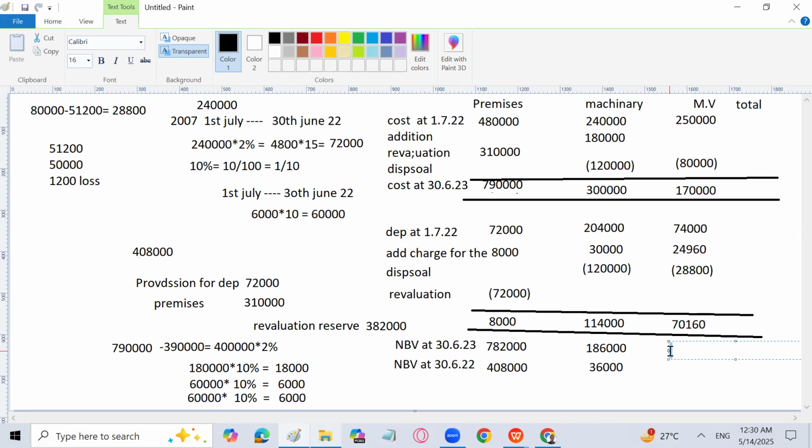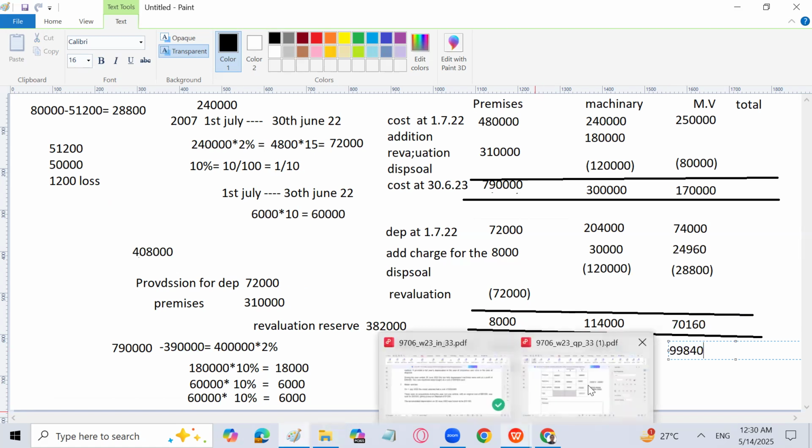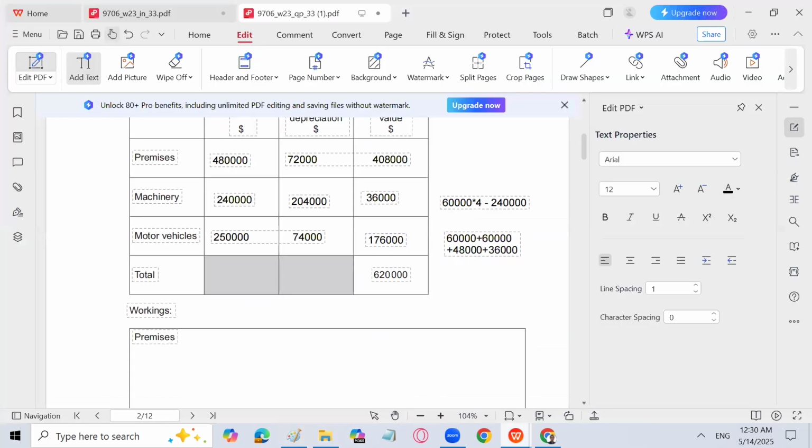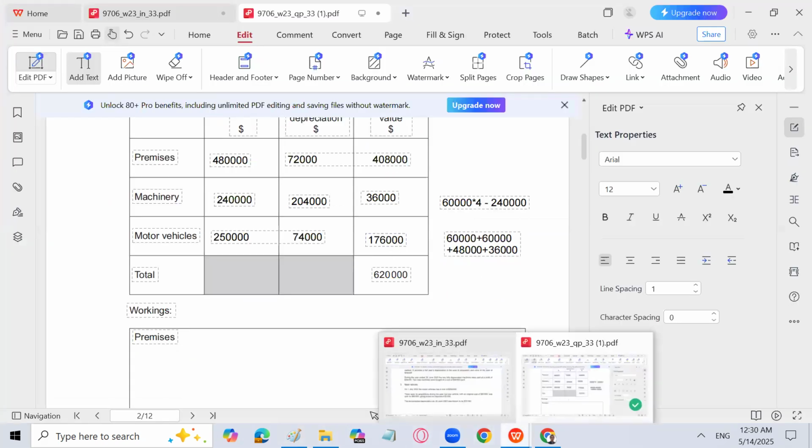Let me go for the total of the question first. So the net book value is 170,000 minus 70,160. That is going to be 99,840. And the net book value at the start, we already have 176,000. So let me write that also.